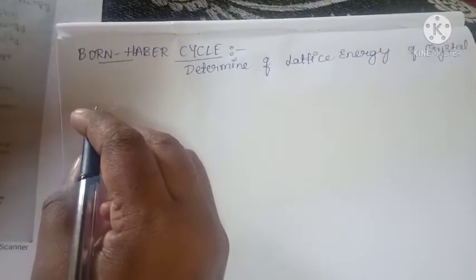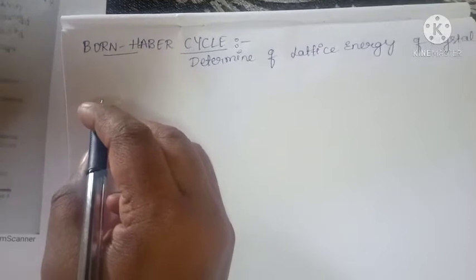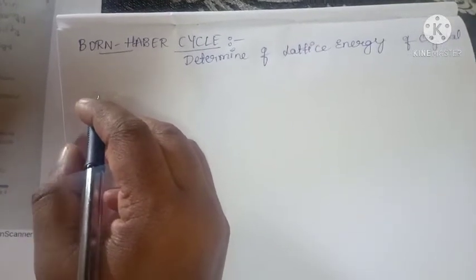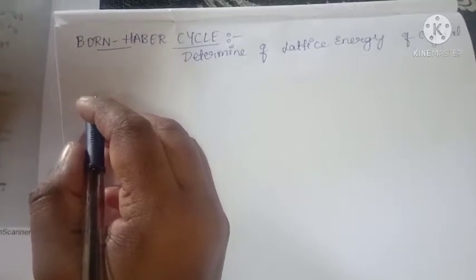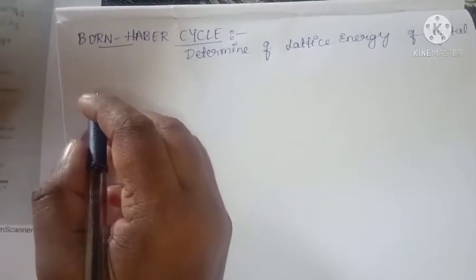Example, how to calculate a lattice energy using a Born-Haber cycle. Here they are already giving one example, that is NaCl. This should be asked in your exams.